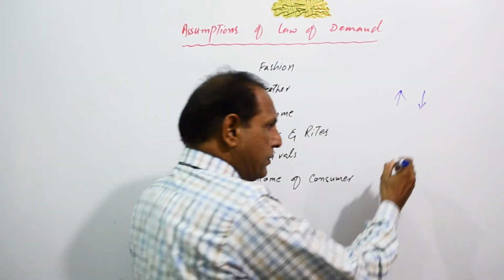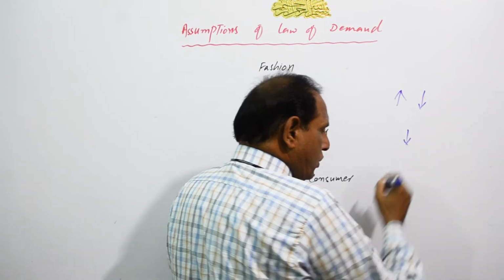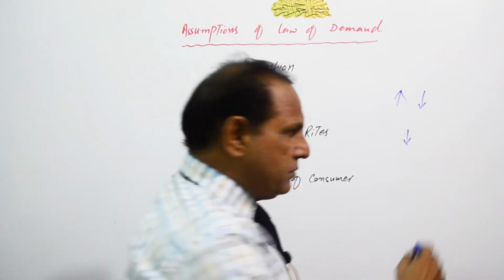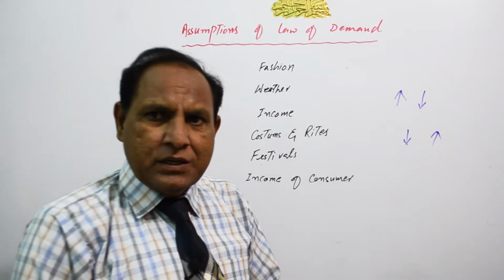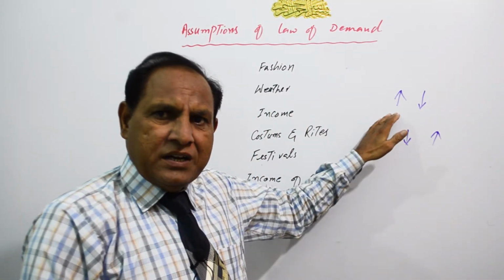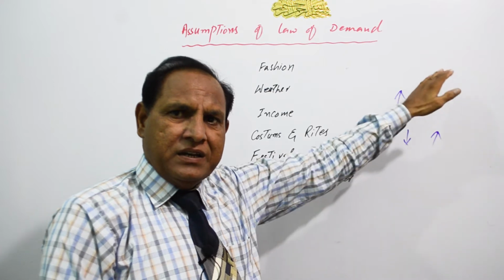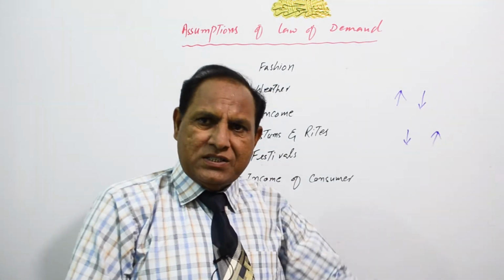Similarly, if the prices go downward, its demand will increase. So we may say that when the prices are decreasing, demand will increase and vice versa.